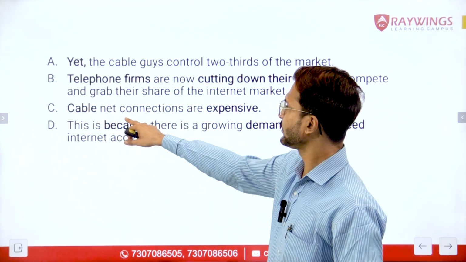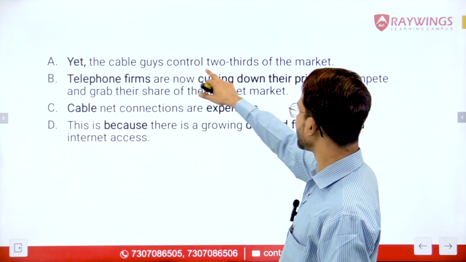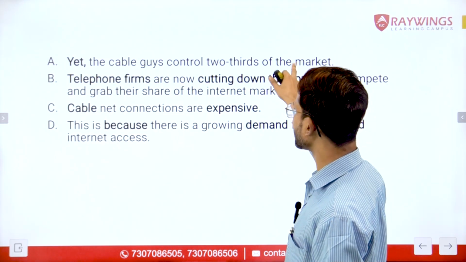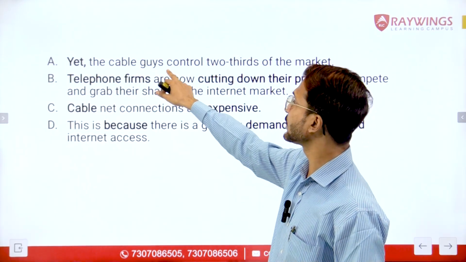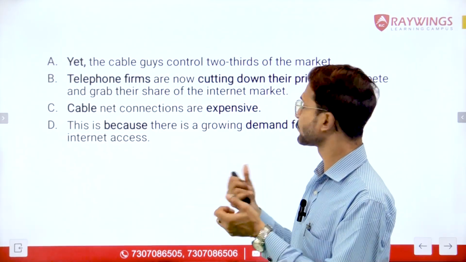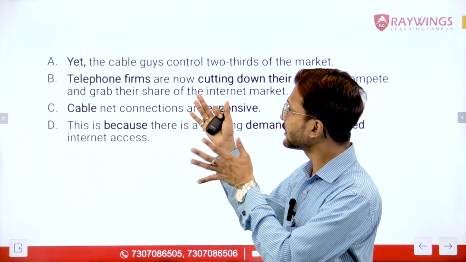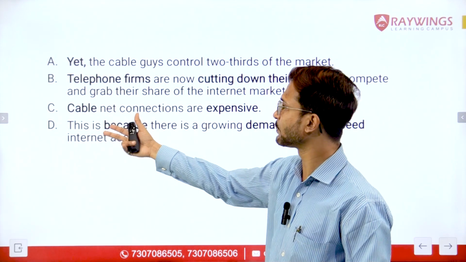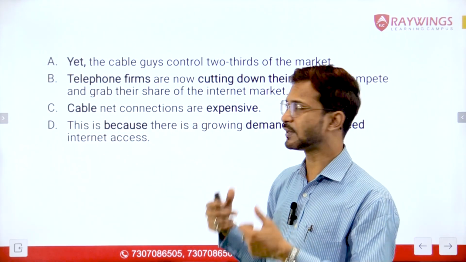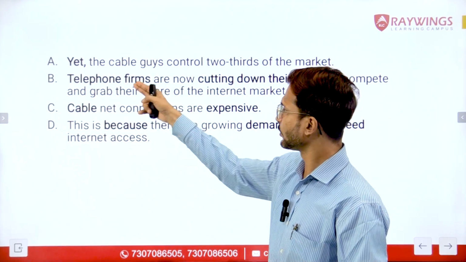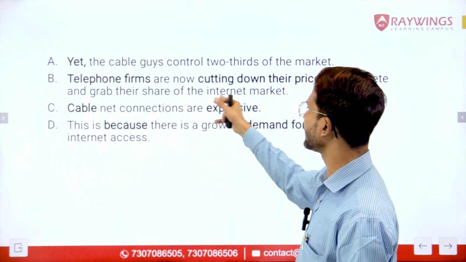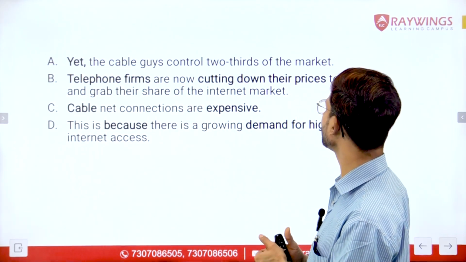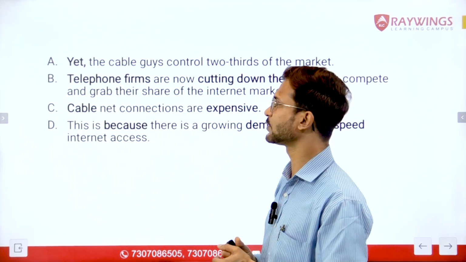We see here that yet the cable guys control two-thirds of the market. So it is talking about cable guys controlling a major portion of the market. So something in contrast to this should come before this statement. If we look at these statements, it says telephone firms are now cutting down their prices to compete and grab their share of the internet market.